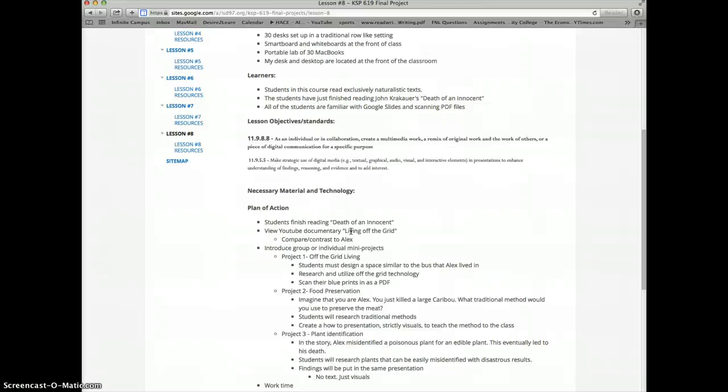The second project requires students to explore traditional food preservation methods. They have to research it, but they would have to create a visual presentation to teach the class using some form of technology. The third project focuses on commonly misidentified edible flora, which connects back to the story. This information will be presented in a similar method as the previous two, driven primarily by visuals.